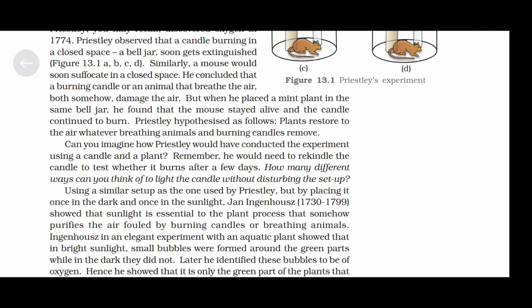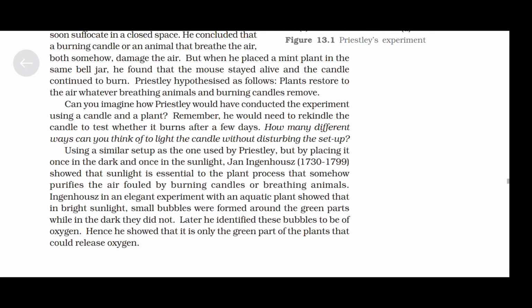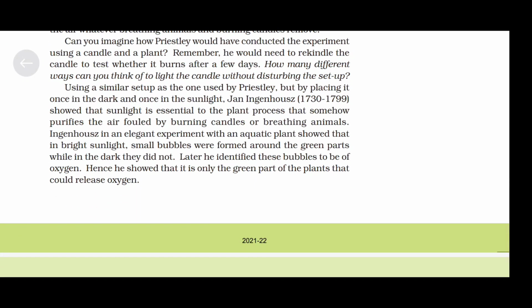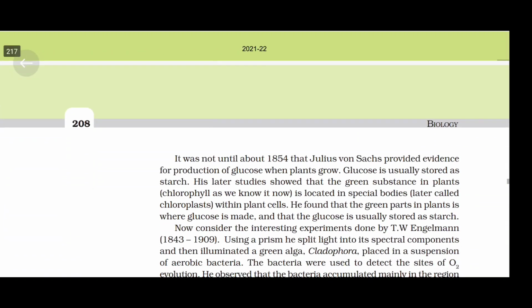Ingenhousz, in an elegant experiment with an aquatic plant, showed that in bright sunlight, small bubbles were formed around the green parts, while in the dark they did not. Later, he identified these bubbles to be oxygen. Hence, he showed that it is only the green part of the plants that could release oxygen.